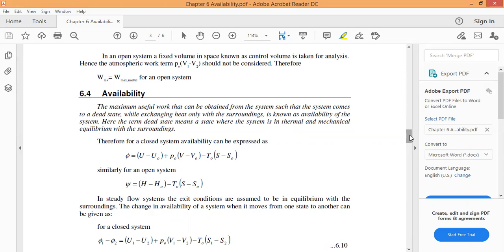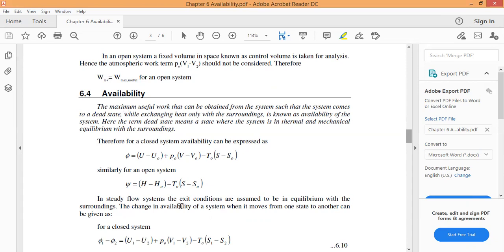So for the dead state, what is our availability in a closed system? For a closed system, availability can be expressed as phi is equal to u minus u naught plus p naught into v minus v naught minus t naught into s minus s naught. Those terms relate to the dead state, when the system is in thermal equilibrium with respect to the surroundings. Okay, next, similarly for an open system, availability is nothing but h minus h naught minus t naught into s minus s naught.